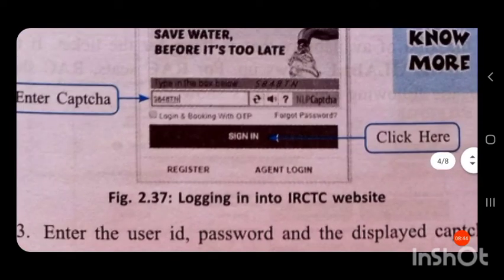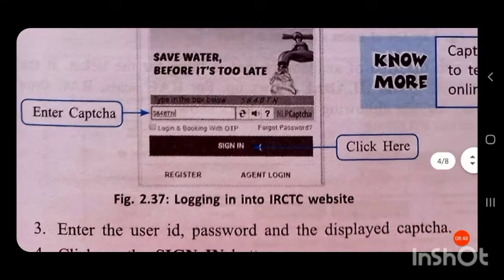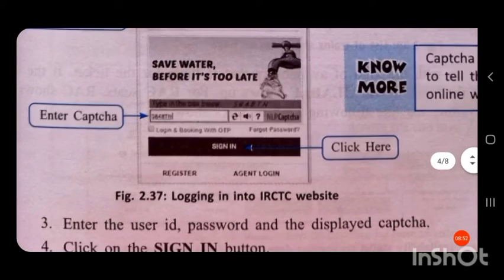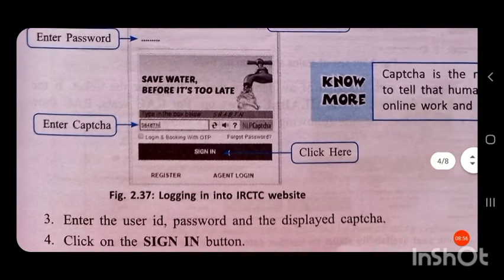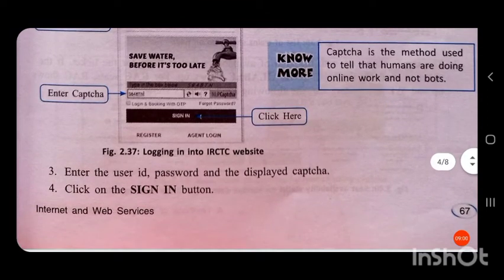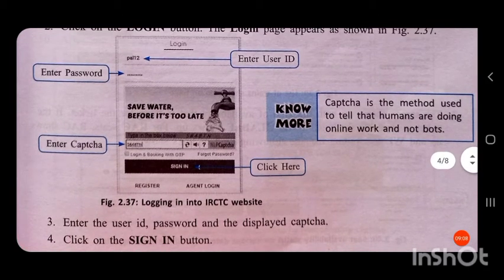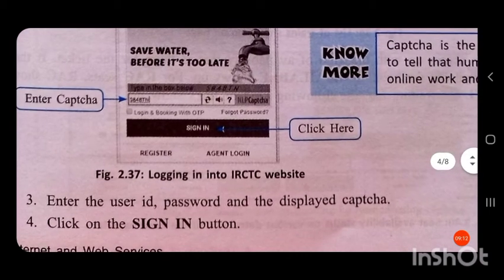Some letters or numbers will be written and you have to type them in. CAPTCHAs are used to identify whether the person using the internet is a human being. Then enter the user ID, password and the displayed CAPTCHA, and click on the sign in button.